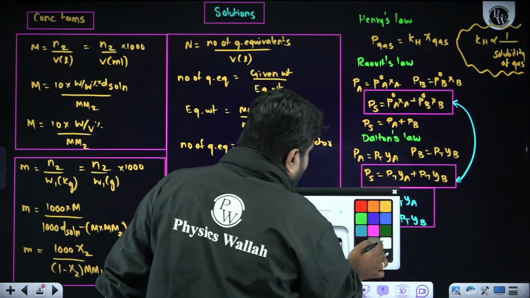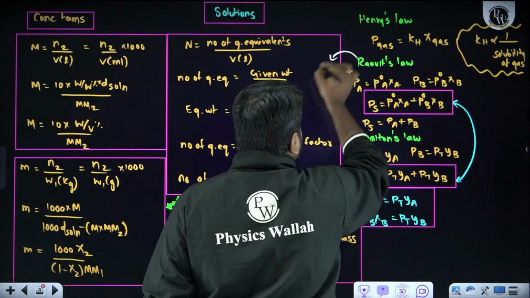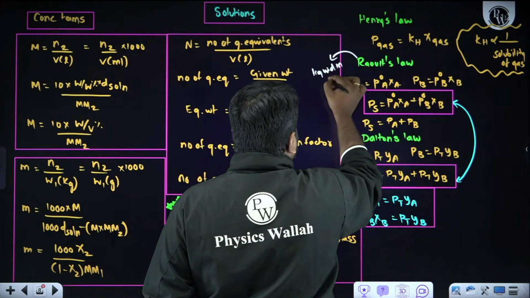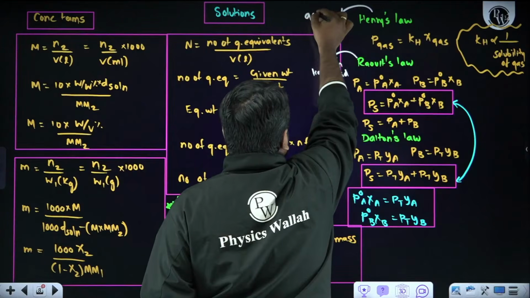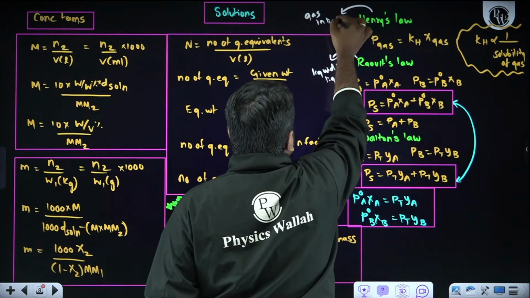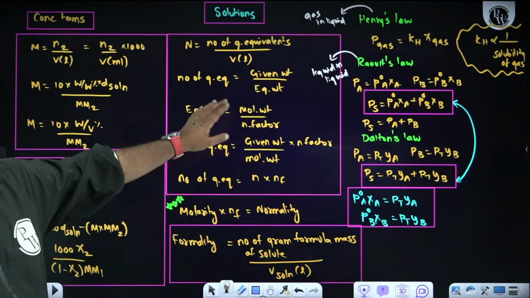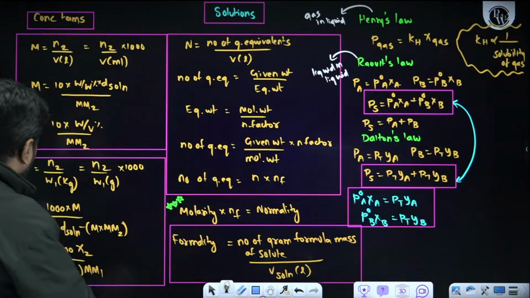Now, remember one thing. Raoult's law is for what exactly? Raoult's law is for liquid in liquid solution. Henry's law is for gas in liquid. If I talk about colligative property, that is solid in liquid. Please do remember this also. The question paper setter may focus on it. Is it clear? Then now the next thing is colligative property.